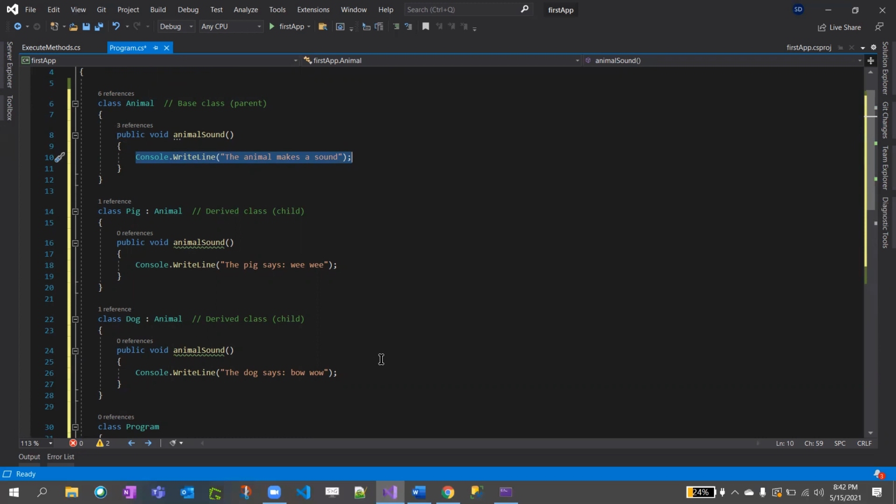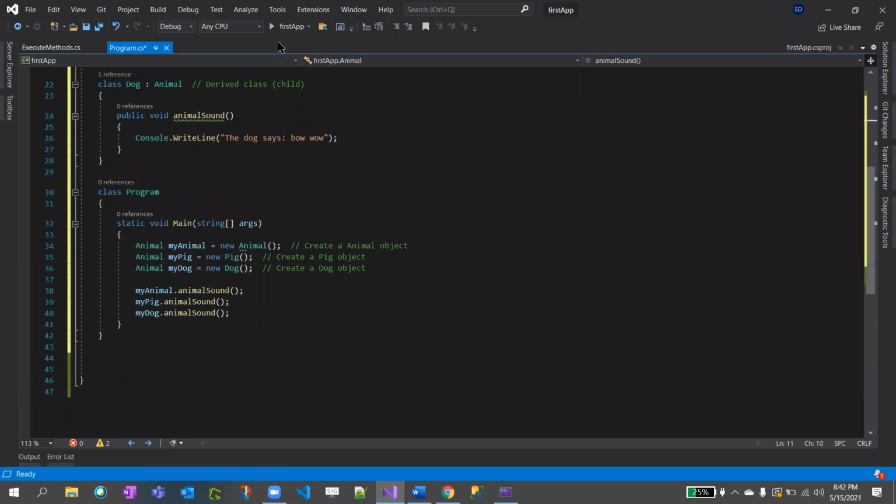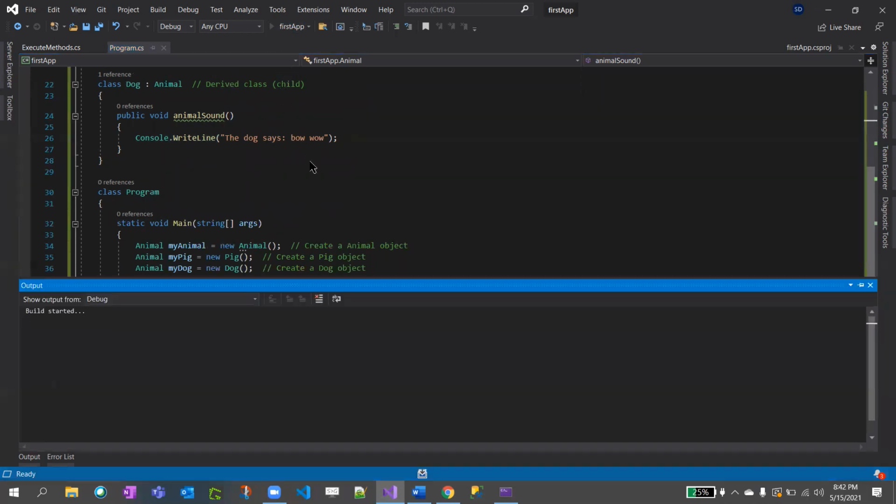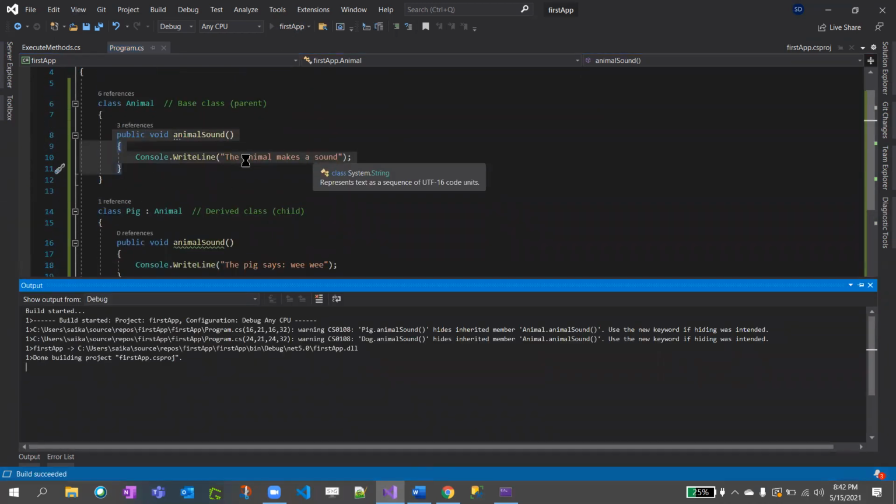Unless you override in the child class, always the base class will get executed. You are partly right, but the concept is that the base class will get executed if you don't override. So now I'll show you the output: animal makes a sound, three times.